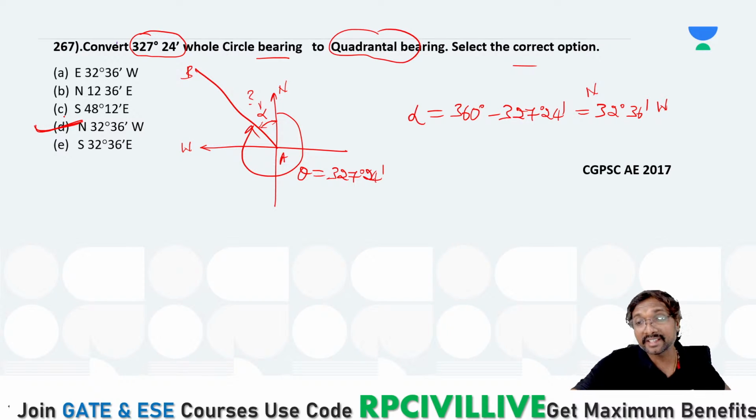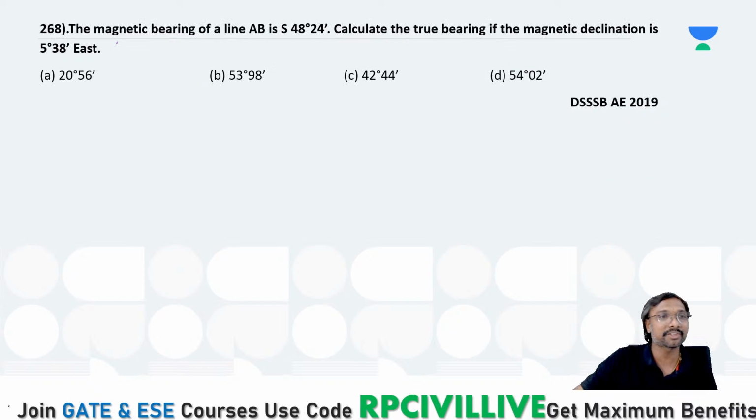So yes, as Tajamul said, yesterday also, in the previous class, we have done one question. Without solving it also we can select the answer, because here only one option is there with the northwest. So you need not check also. Just within 5 seconds your answer will be completed. That was question 267. This is your 268 question. Select the answer, everyone.